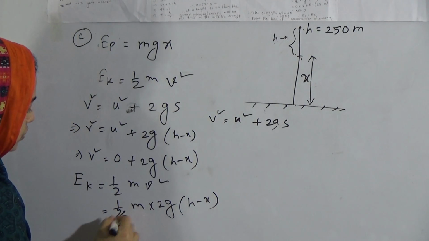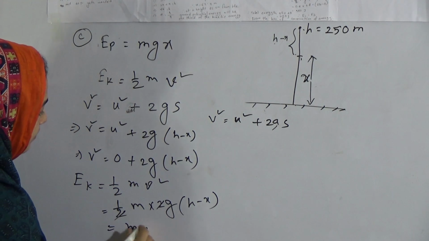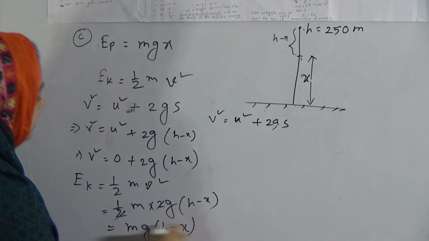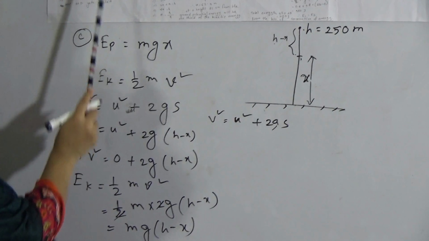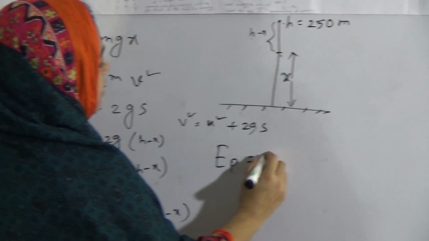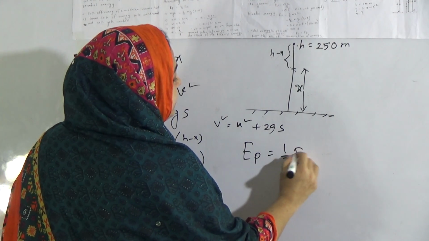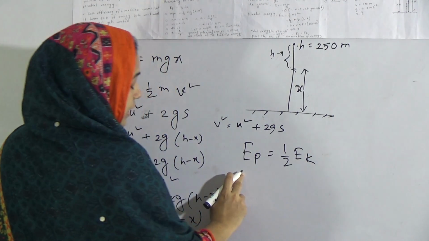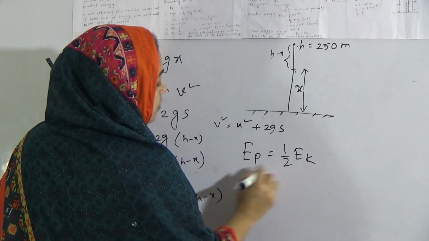Now 2 and 2 vanish, it will be mg into h minus x. Now question: according to the question, at what height is the potential energy 1/3 of the kinetic energy? So we can write potential energy EP equals 1/3 of kinetic energy. So the equation will be EP equals half into Ek.